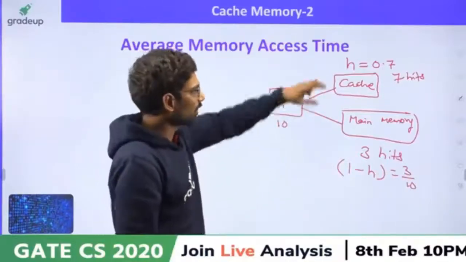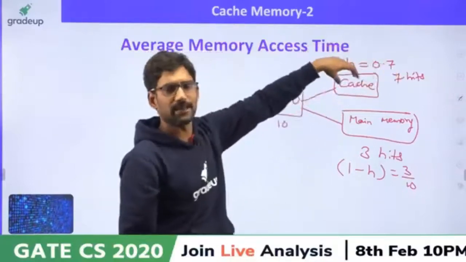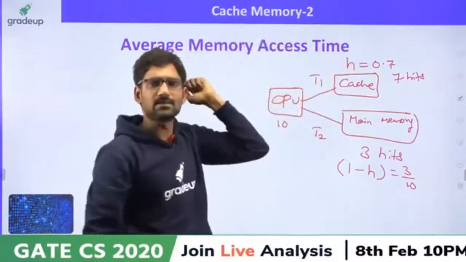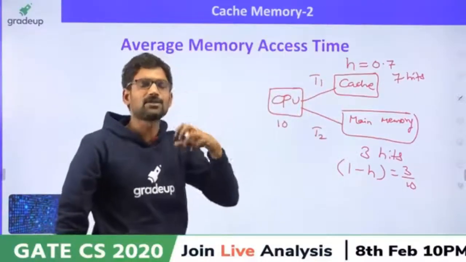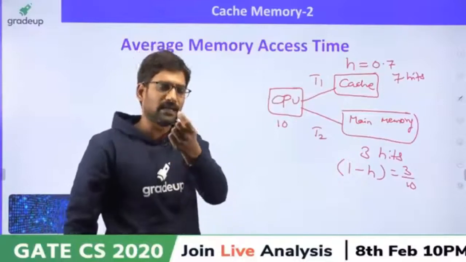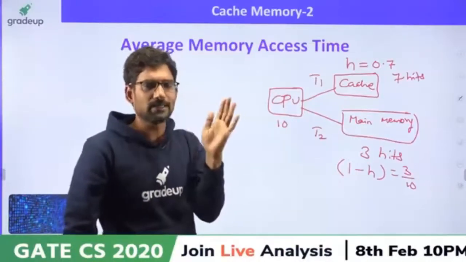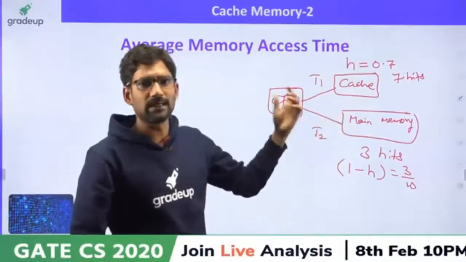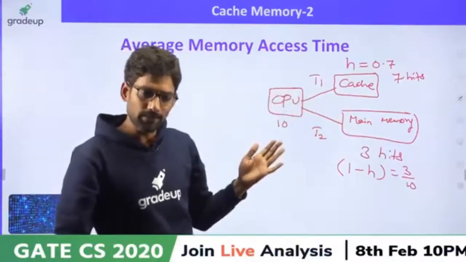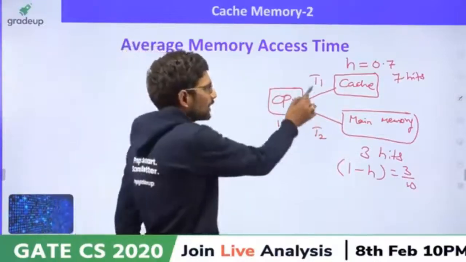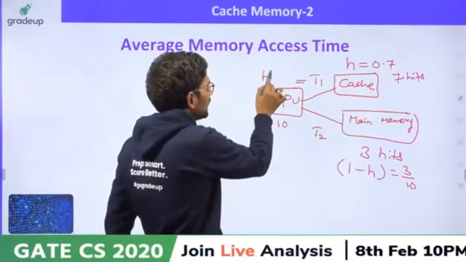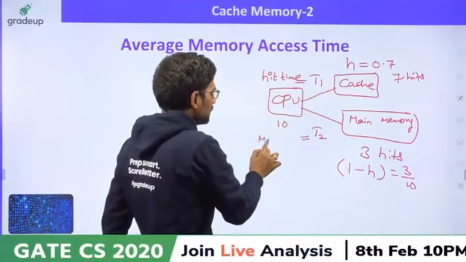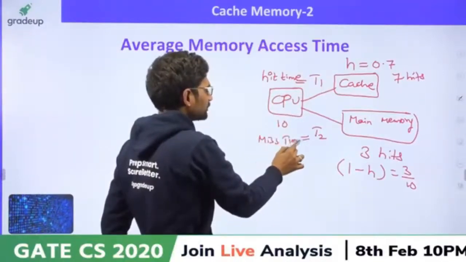So, can I call the cache memory access time T1, and the main memory access time T2? That means the time the cache takes to supply any one data is T1. Similarly, for main memory, the time required is T2. Now, can I call T1 the hit time of cache memory, and T2 the miss time of cache memory?